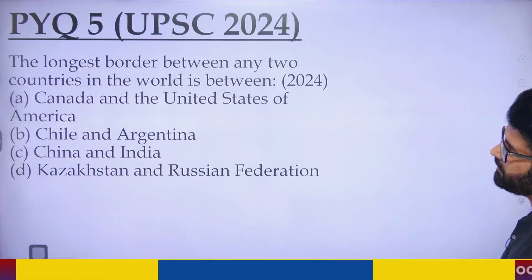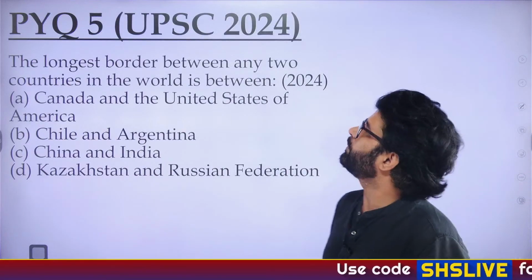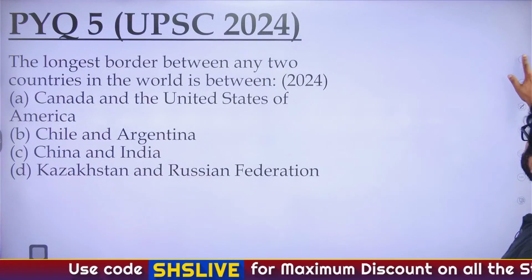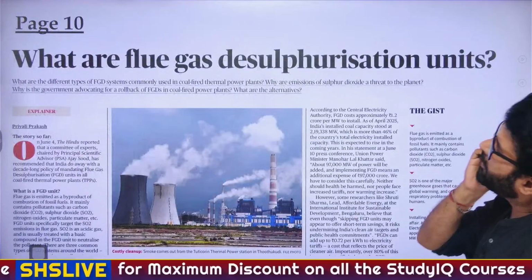The longest border between any two countries in the world, asked by UPSC in 2024, is between Canada and USA. A. Fine. Let's talk about the third article. This is one of the most important articles of the day.